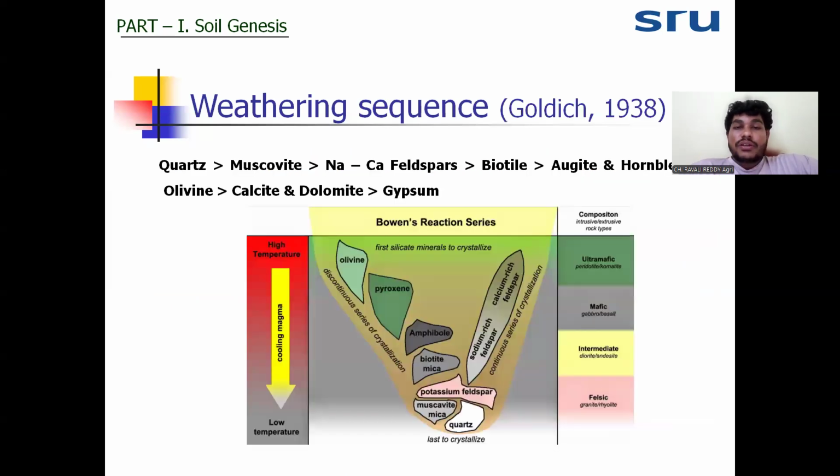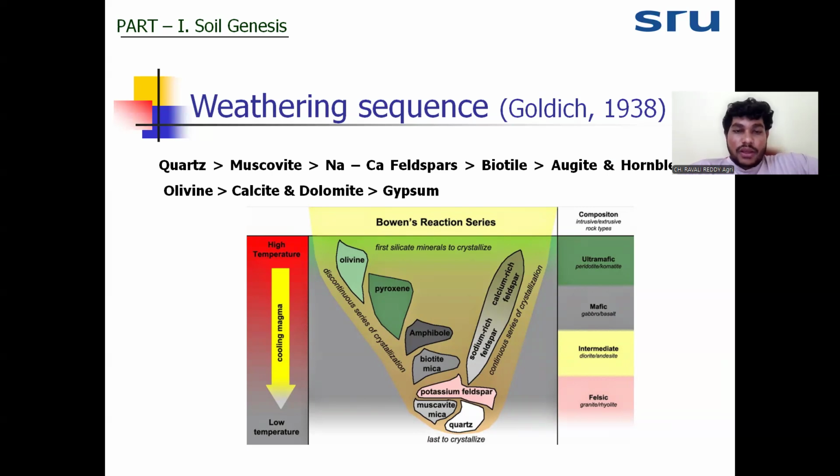Next we're going to discuss the weathering sequence. Which mineral shows more resistance to the weathering? This weathering sequence was given by Goldich in 1938. Quartz shows the most resistance to the weathering, followed by muscovite, then the potassium containing feldspar. After that, sodium and calcium feldspar, biotite, followed by augite and hornblende, then olivine, calcite, and gypsum. So among this series, calcite and gypsum show the least resistance to the weathering, whereas quartz shows the highest resistance to the weathering.